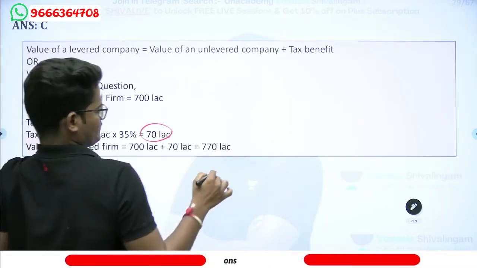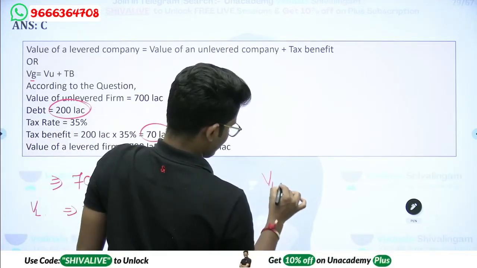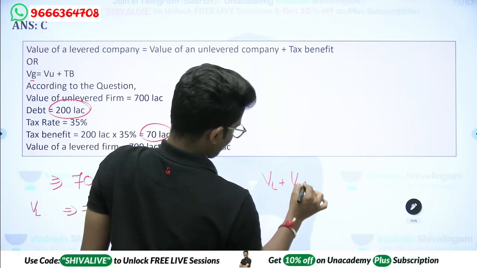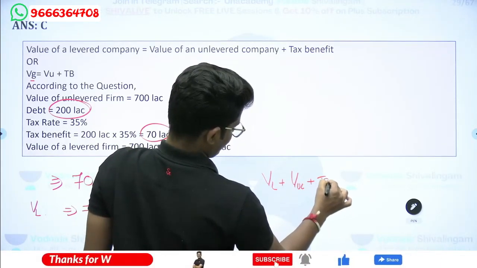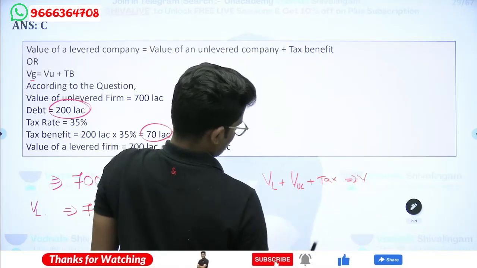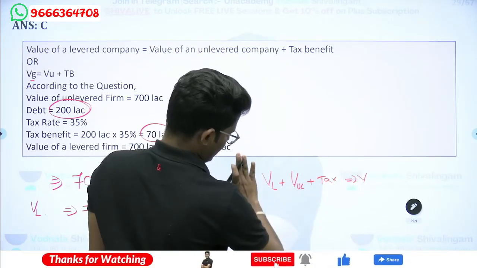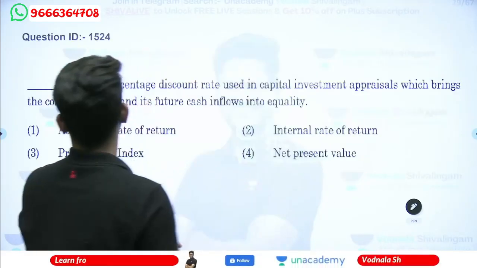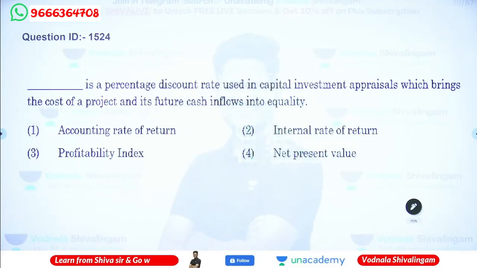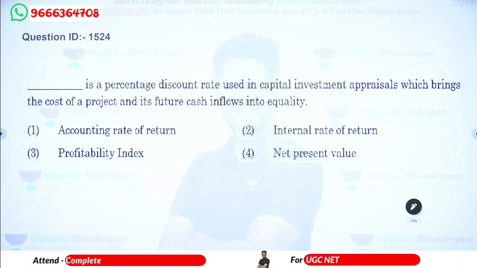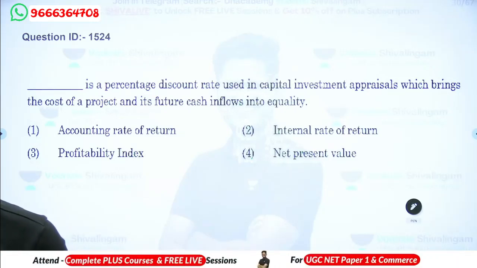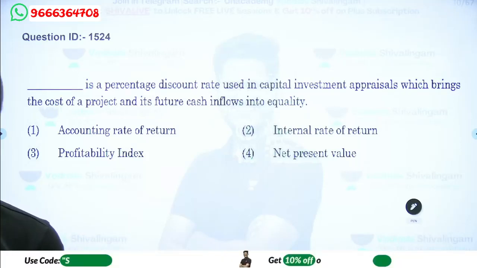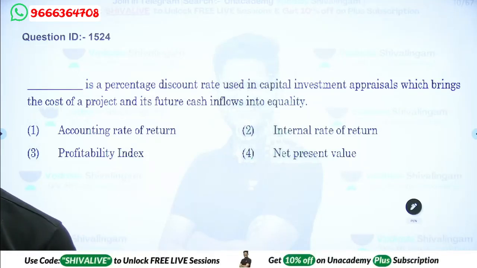So usually value of levered firm, value of unlevered firm plus tax benefit will give you the value of the firm total. If you want to calculate either this or that, need to just pick up from here to there. It's a simplification simply. Unlevered firm also, value of unlevered firm, if they are asking now, then you need to deduct the tax. As they are asking levered firm, you need to add the tax.